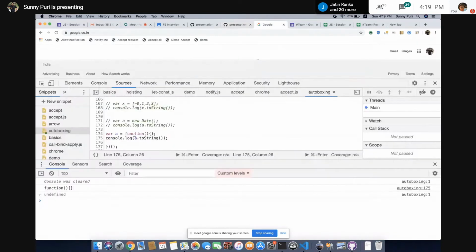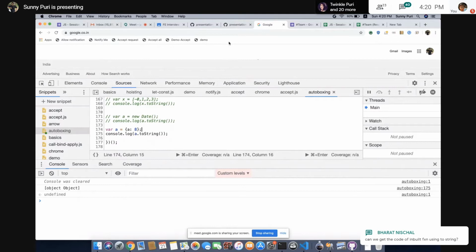Let's see what will happen in case of object. In case of object, for example, if you see a is equal to 8, it will give you object. It will give you a string like object. This is what a cheat sheet is. I'm showing you the cheat sheet. If I tell you some different quizzes, then you'll think why it's happening. Why is it converting to an object? Why is it converting to, like, join with comma? So I'm just giving you all variations of toString. Basically, you can consider this as a cheat sheet. So in case of objects, this will give you an object.